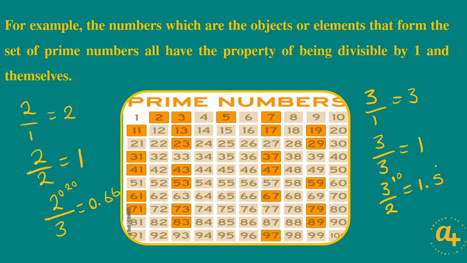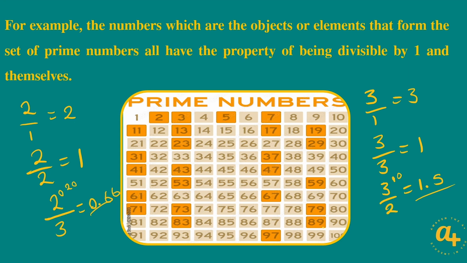You've seen in the 2 examples here that when we tried to divide 2 by 3, we got a decimal number. And when we tried to divide 3 by 2, we got a remainder. So when we try to divide a prime number by any other whole number that is not 1 or itself, we're definitely going to get a remainder or a decimal number. What we have done here is prove that a prime number is a number that has the property of only being divisible by 1 or itself without a remainder or a decimal number.